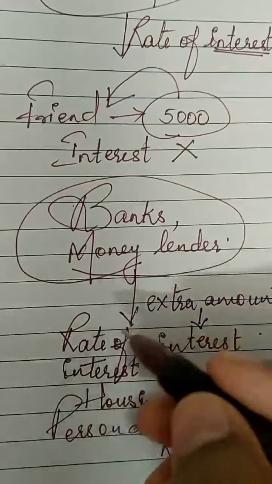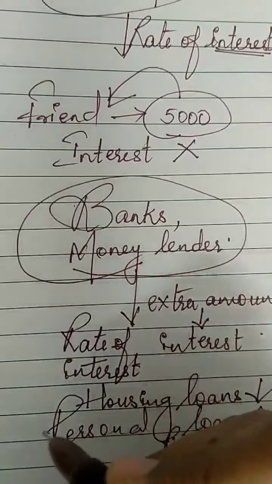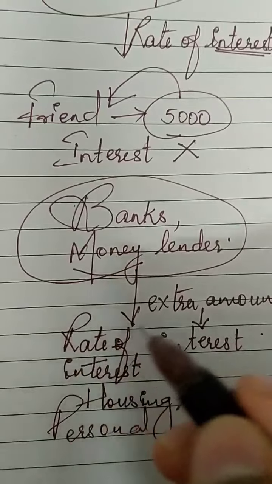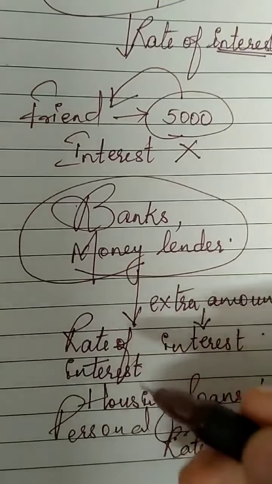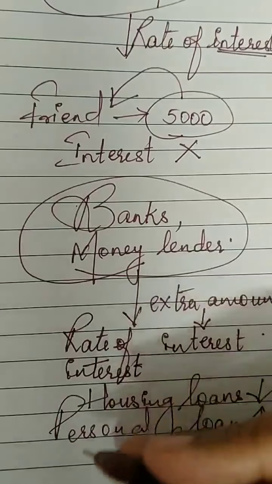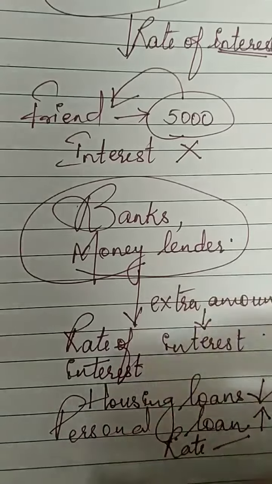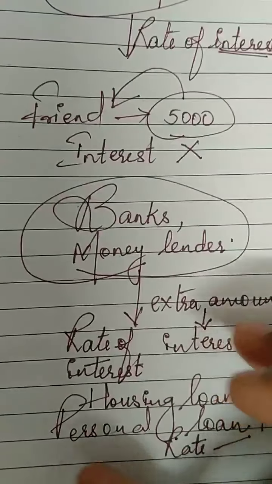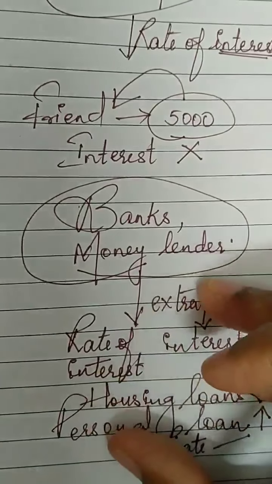Banks have the freedom to fix this rate of interest, but they are in constant competition with other banks. So they can't keep the rate of interest too high or too low. If they keep it too low, they will be under loss. So there's a certain range within which banks or other institutions decide the rate of interest.